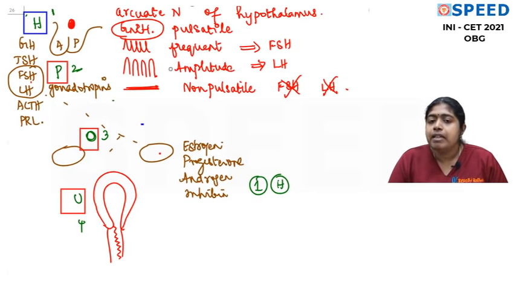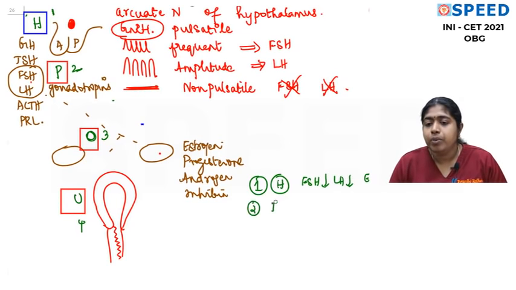If the pulsatility is altered, now what will happen to FSH and LH? If it's not going to produce it pulsatile, what's going to happen to FSH and LH? The levels are definitely going to decrease. If FSH and LH are going to decrease, what will happen to estrogen level? Definitely it will decrease. That's it. What will happen in compartment number 2? Pituitary. I'll write P, compartment number 2. If the pituitary is not going to produce FSH, LH, what will happen?